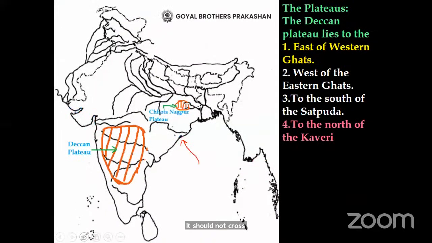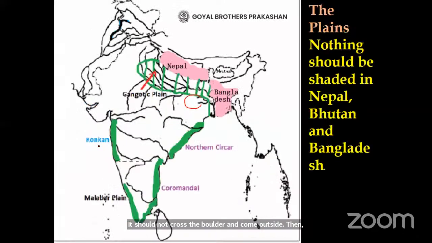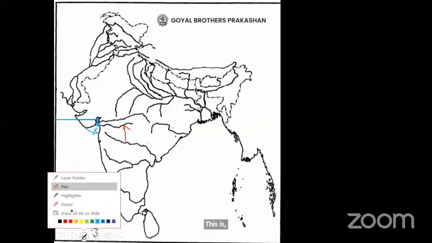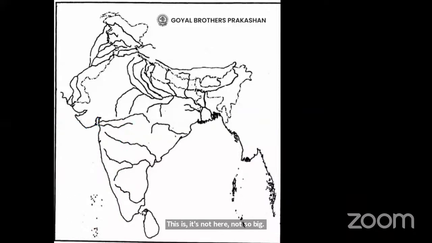Then when we are marking the Gulf, dear teachers, we have to be very careful. Now see this river Tapi. Now from the tip of Tapi, take a line and shade this area. This is Gulf of Khambat. It's not so big. So from the tip of Godavari, the tip of Tapi, only upper part you can shade. Do not overshade here. This is Gulf of Khambat, and this part is Gulf of Kutch here.